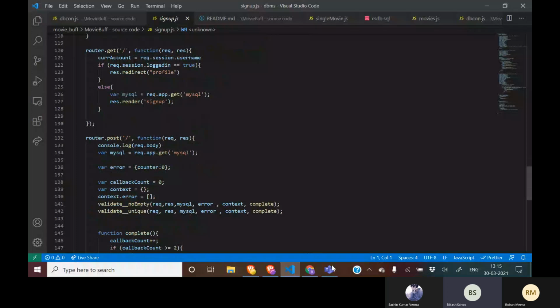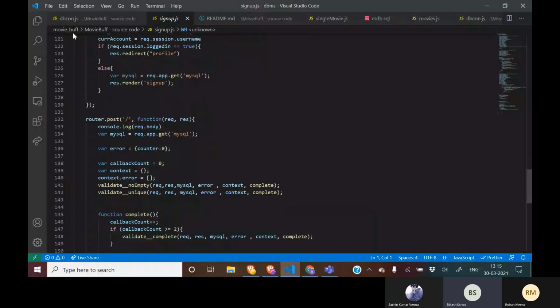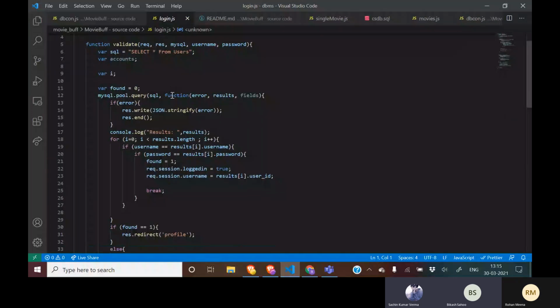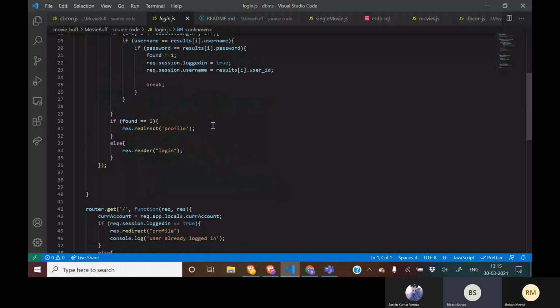Then there is login.js. It is a simple function. We are only validating the username and password. After the user successfully logs in, it goes to the profile page. For pages we have the rating handlebars, login handlebars, and movies handlebars, where the respective details are there, and to display that, the JS functions are written.